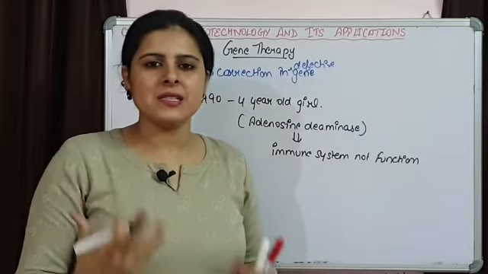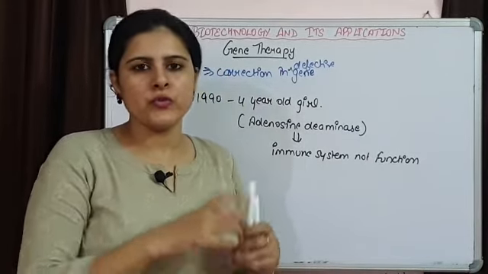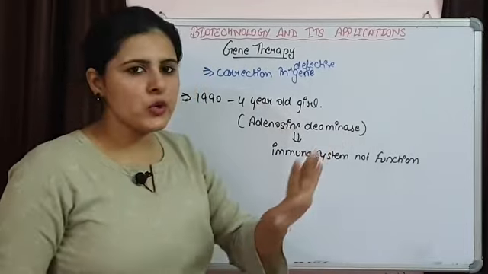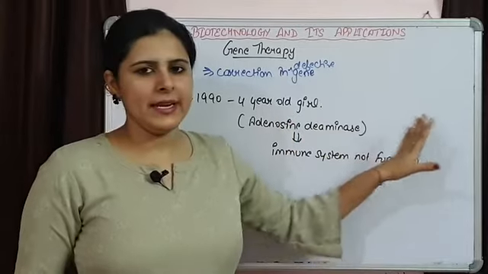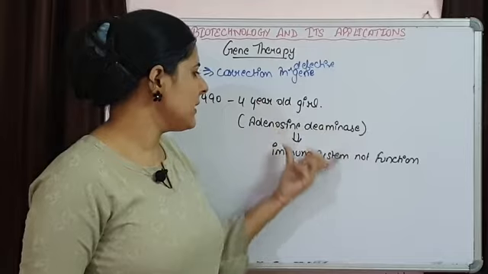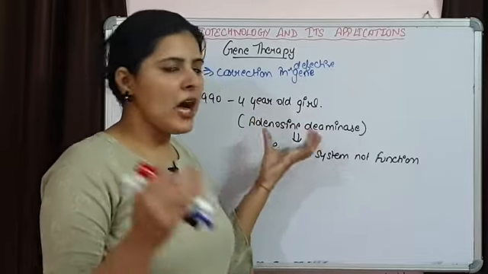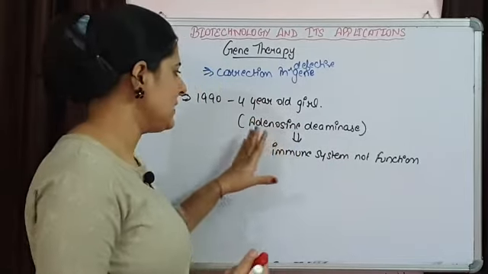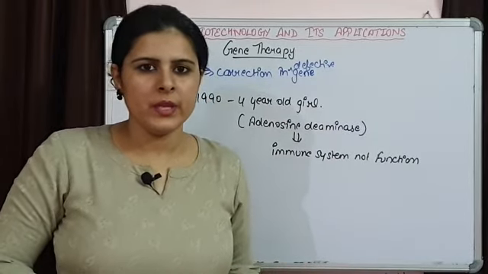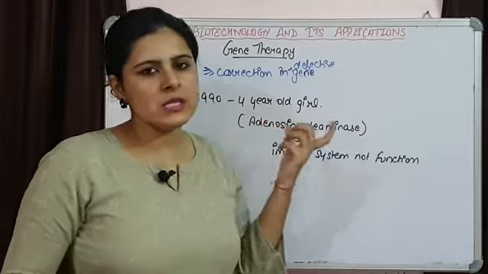So, B cells, T cells, they are going to form and fight against the different infections or pathogens. That is not going to happen if this ADA is non-functional. So, this gene therapy was done with this girl and a functional copy of adenosine deaminase was introduced into the body of this girl.